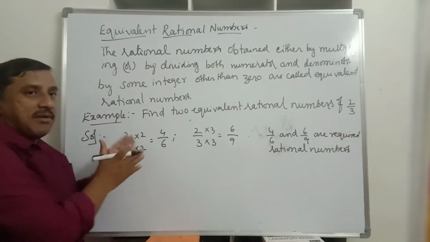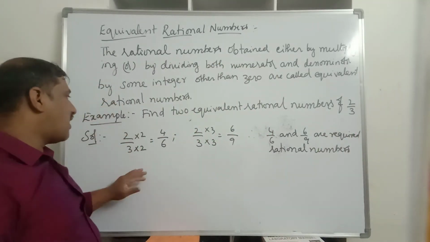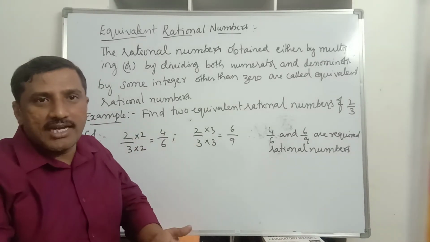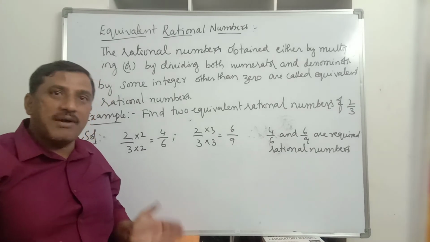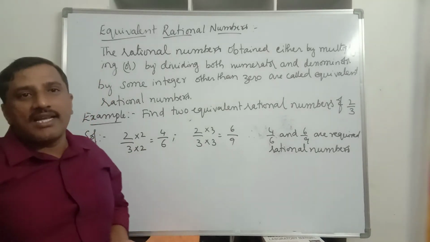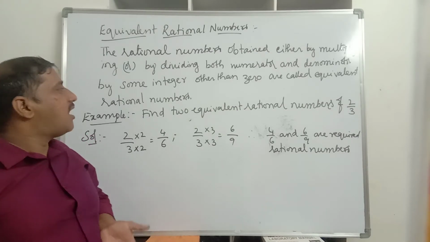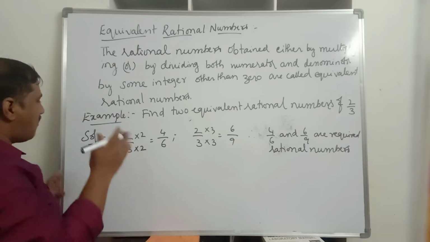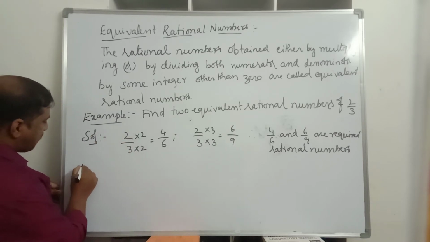That is, either by multiplying both numerator and denominator with some integer. I have multiplied with 2 and 3. You can even multiply with -2, -3, but you should not multiply with 0. If you multiply with 1, we get the same number. So we should multiply by numbers other than 0 and 1, or divide by numbers other than 0 and 1. So we will discuss one more example.